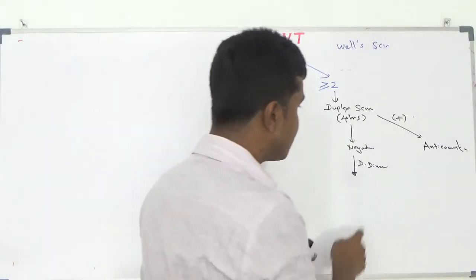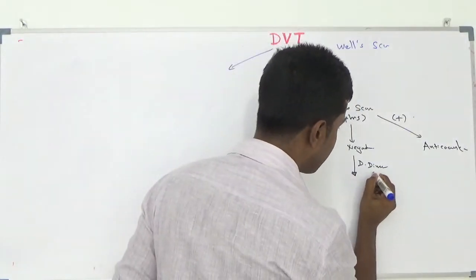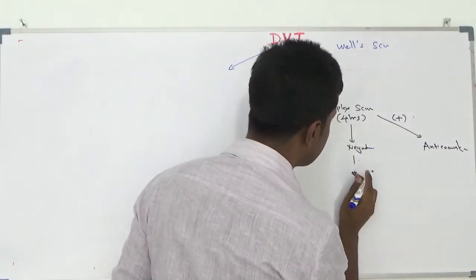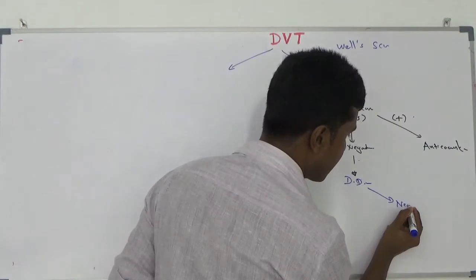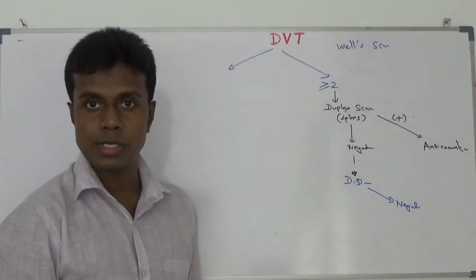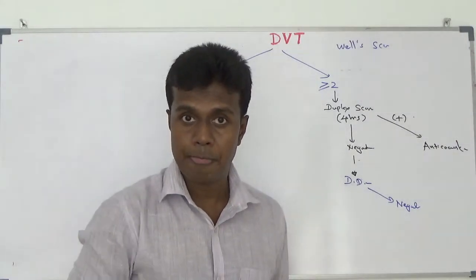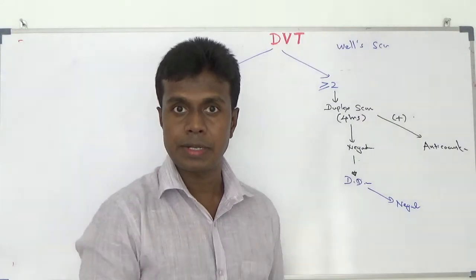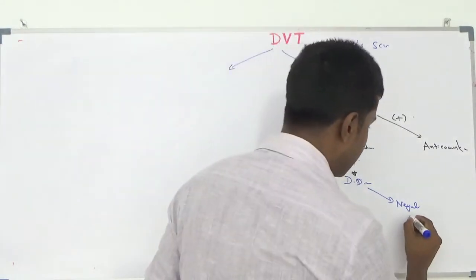If the D-dimer is negative, you have to reassure the patient. Nothing is there, don't need to worry. But if there is something, please come and meet me. So if negative, reassure the patient.